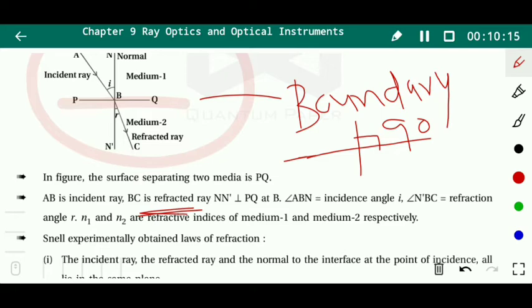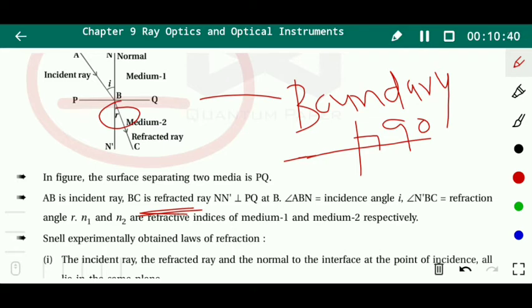This is nothing but the angle of incidence, ABN, and the angle of refraction is r. See this, this is the angle of refraction in medium 2. So when light goes from one medium to another medium, it gets refracted towards the normal. We can see clearly from this figure.